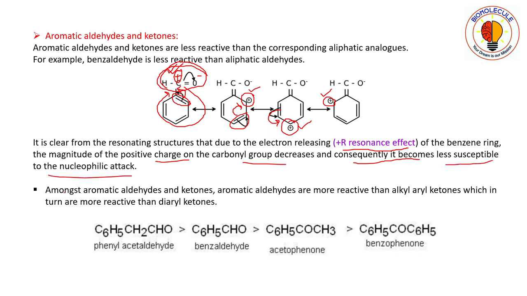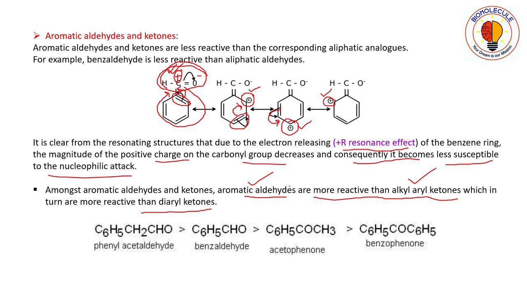So amongst aromatic aldehydes and ketones, aromatic aldehydes are more reactive than alkyl aryl ketones, which in turn are more reactive than diaryl ketones. Here you see that aromatic aldehydes are more reactive than alkyl aryl ketones.